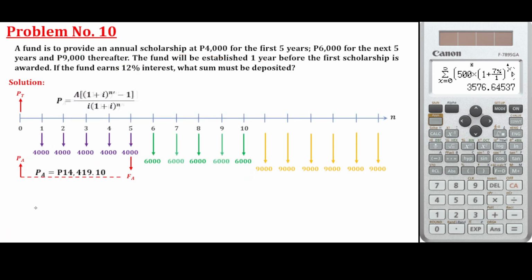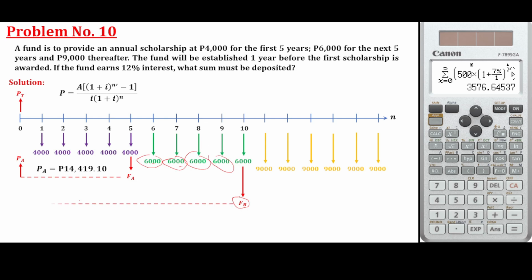Okay? So next, let's get the future amount for this 6,000 equal payment. We'll be needing the annuity formula. This one, annuity, that is the future. Now if you move it to the present, you just divide this by 1 plus i raised to n. So let's substitute.